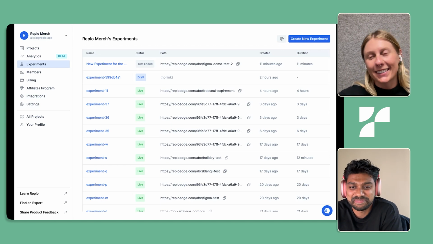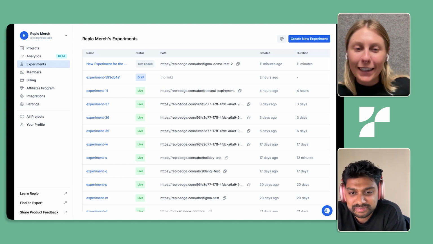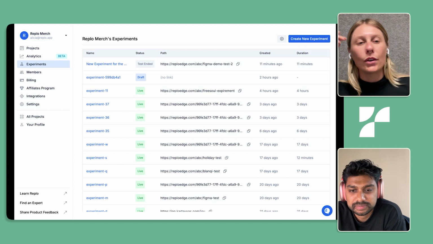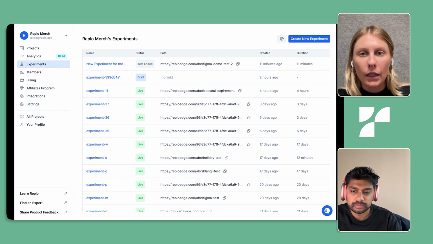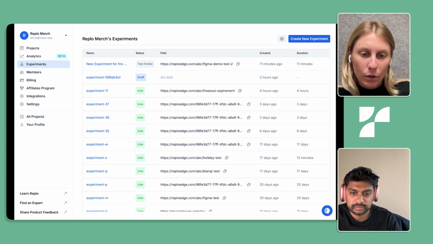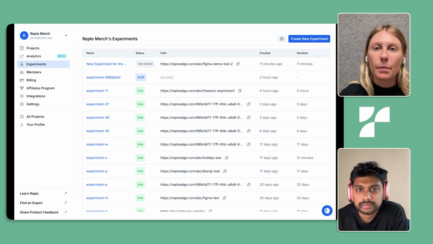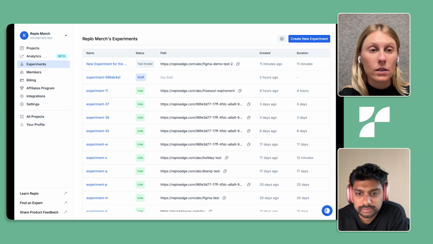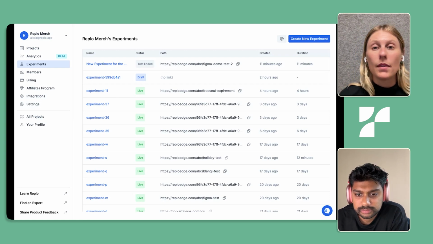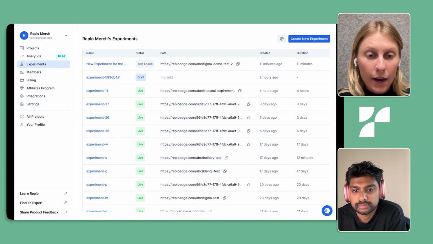So analytics is free for all paying customers. There's nothing that we are charging for this additional analytics experience. We really thought it was important to get this key information to customers ASAP, and it should really be just included with your Replo plan. So depending on whatever tier you're on, you are getting access to Replo Analytics. And then experiments is also available on all plans.